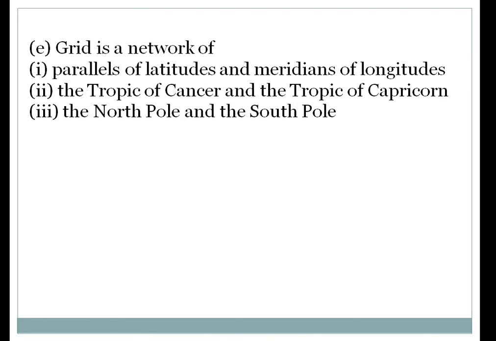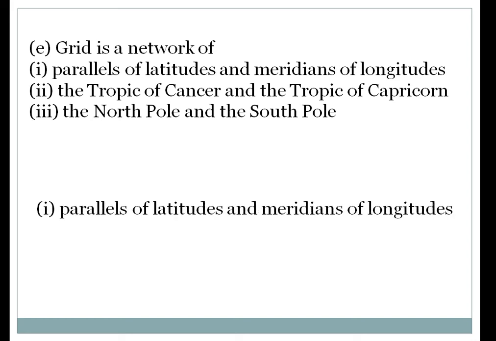Next, E. Grid is a network of. So grid is a network of, first, parallels of latitudes and meridians of longitudes. Second, the Tropic of Cancer and the Tropic of Capricorn. Third, the North Pole and the South Pole. So the first one is the correct answer. Let's check out the answer. Parallels of latitudes and longitudes. The lines on the globe making the grid, moving vertically and horizontally.